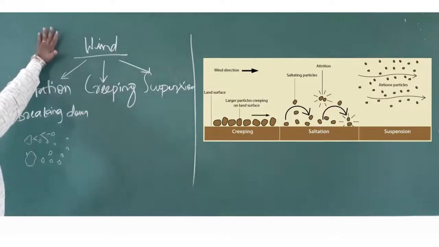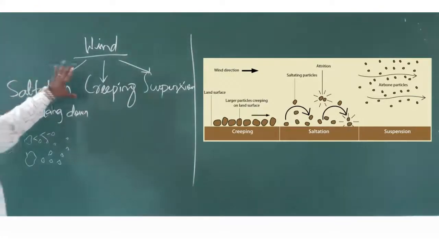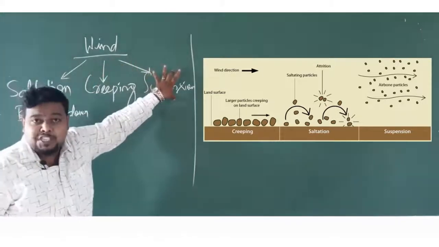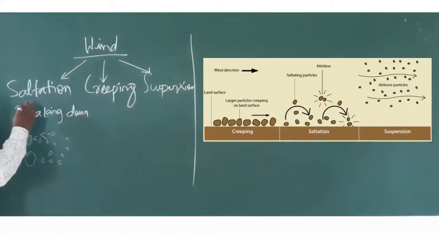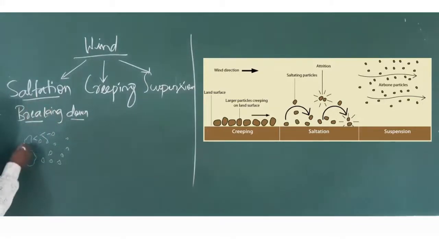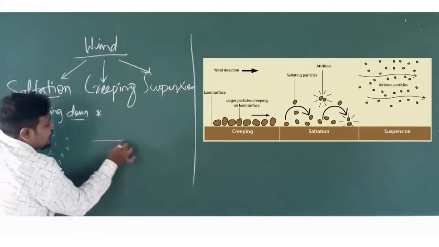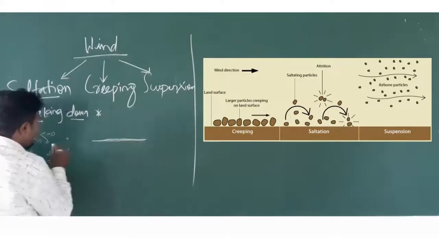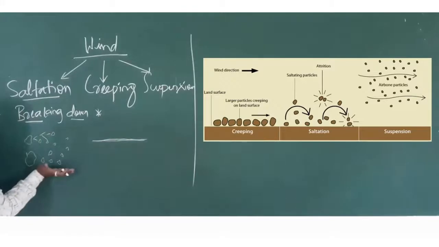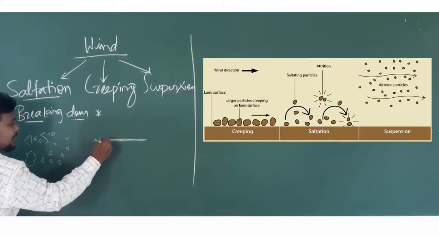If wind erosion occurs, it occurs in three phases: saltation, creeping, and suspension. Saltation is nothing but breaking down of the soil particles; the larger soil particles will be broken down. And what is the next one? The next one is called creeping. What do you mean by creeping? Imagine this as a land or a surface here. Whatever particles have been broken down will be creeping on the land like this.